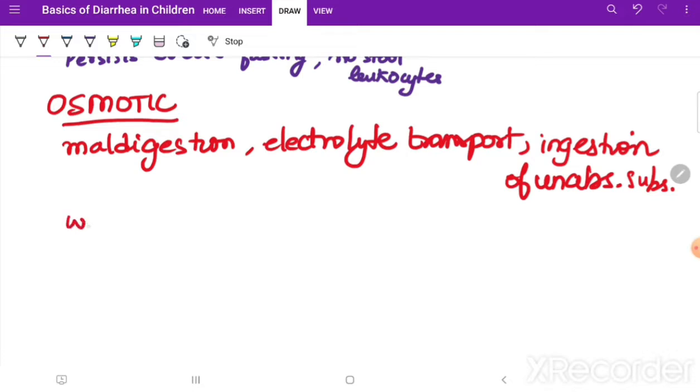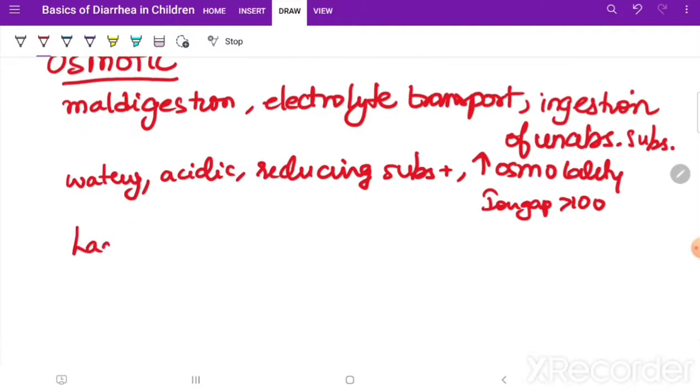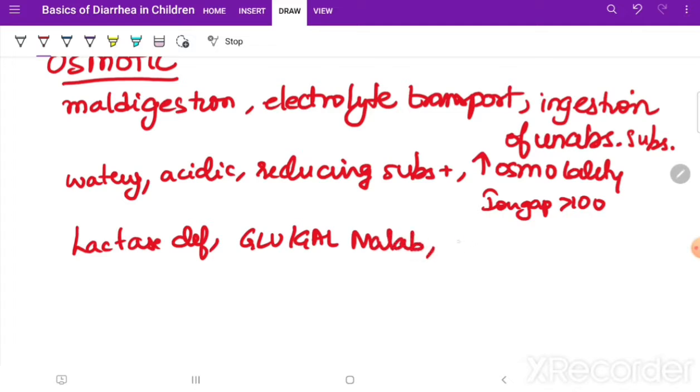So what is the stool examination going to show? It is watery, acidic, there may be reducing substances present. There is increased osmolality, that is, the osmotic gap will be more than 100 milliosmoles per kg. Examples: lactase deficiency, glucose or galactose malabsorption, lactulose abuse or laxative abuse also. Laxative abuse can cause this.